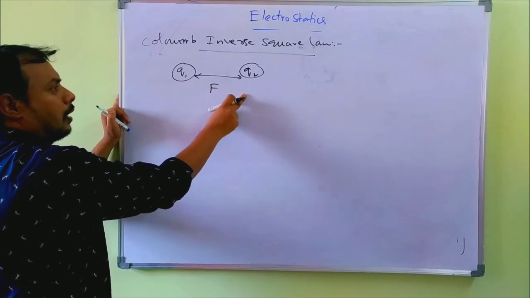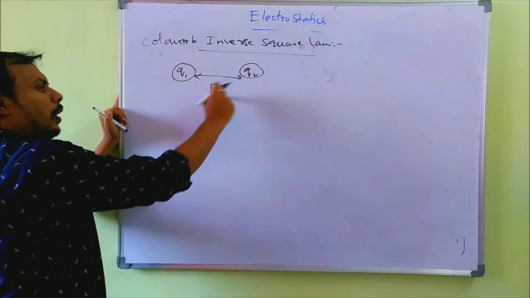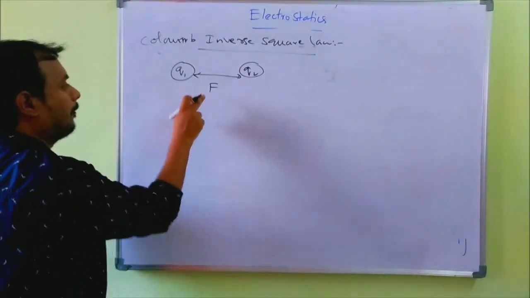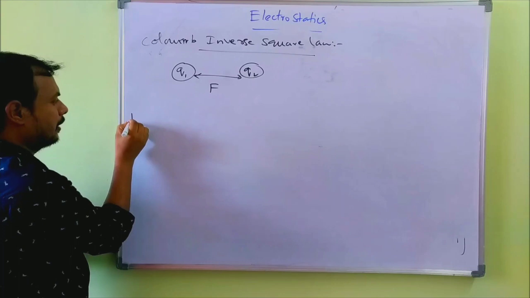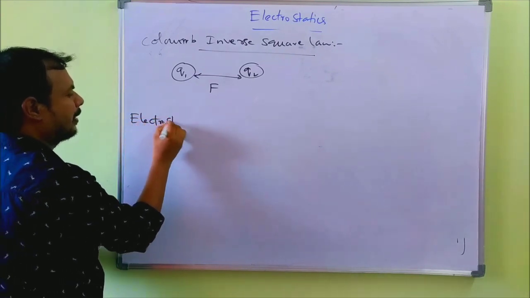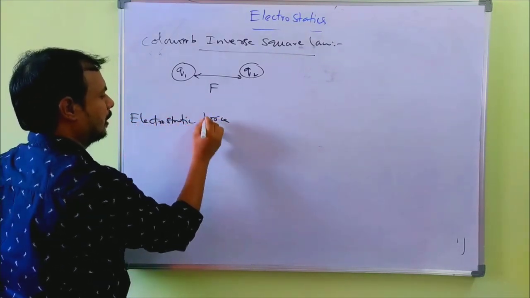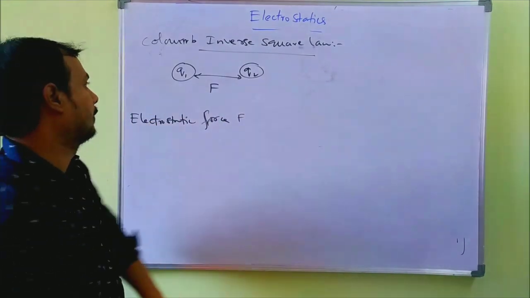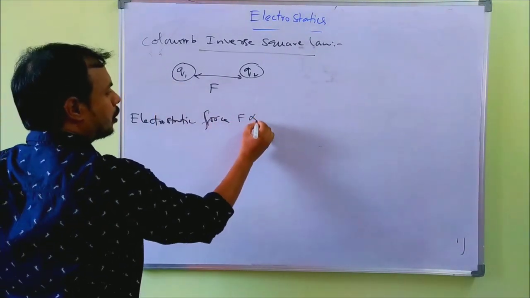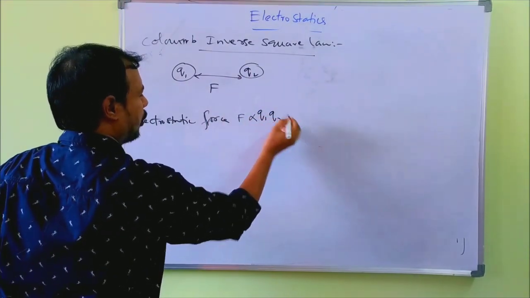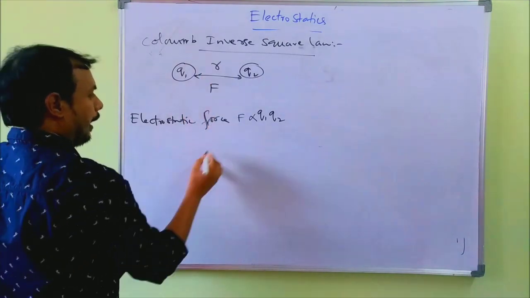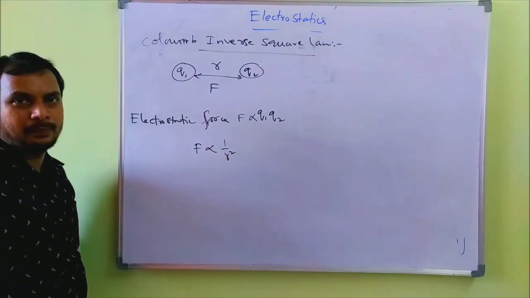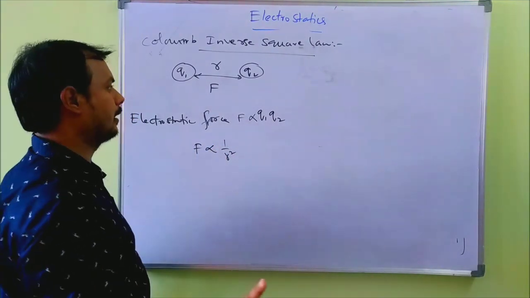If these two charges are unlike, means one is positive, one is negative, unlike charges, then attraction force will act. So the force of attraction or repulsion, simply I am writing as electrostatic force, F. This electrostatic force depends upon three factors. Number one, directly proportional to the product of charges Q1, Q2, and R is the distance, inversely proportional to the square of the distance.